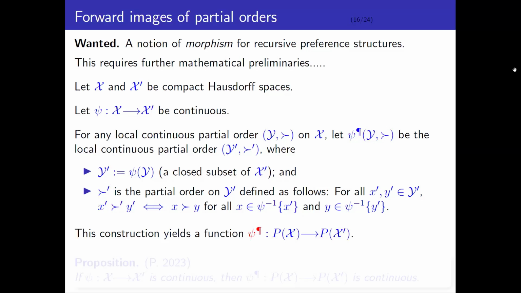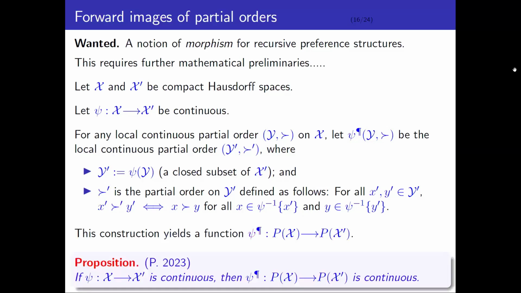Okay, why is this a good idea? Well, because this function is very well behaved. If the original function psi from X to X prime is continuous, then this pilcrow transformation is a continuous function from the space of local continuous partial orders on X to the space of local continuous partial orders on X prime.